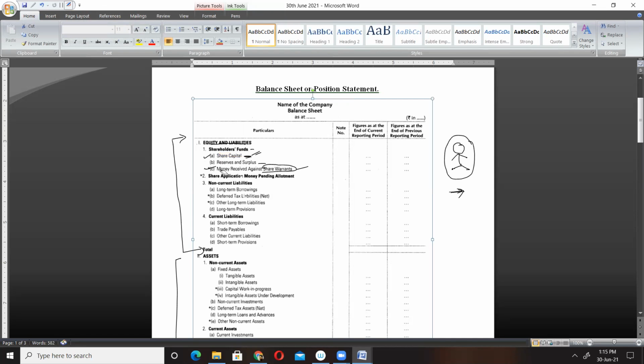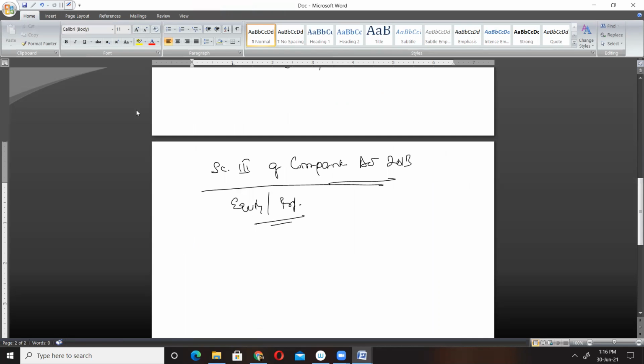Next, we have number 2. Here you see share application money pending allotment. In some cases, a company may issue shares, and you all know that whenever company issues shares, the amount of money is not collected immediately. It is collected in installments.